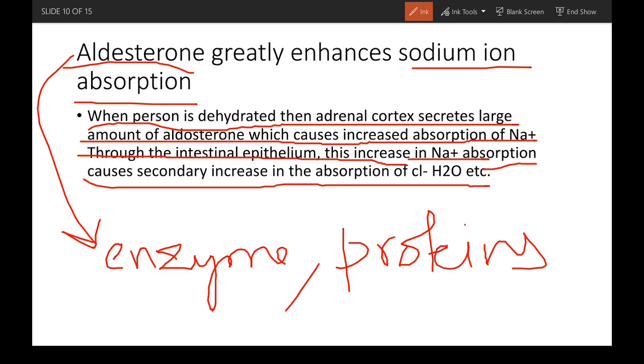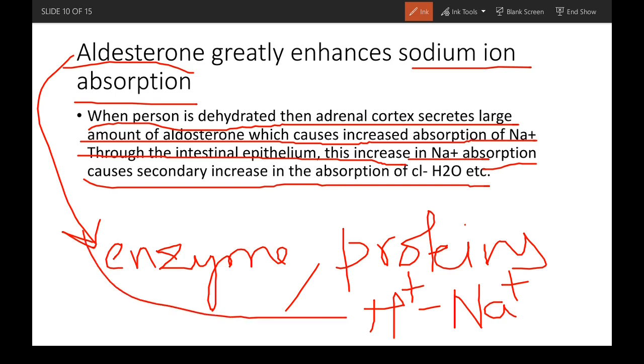For example, aldosterone might increase the expression of the sodium hydrogen pump on the luminal membrane of the cells, by which sodium absorption will be increased.